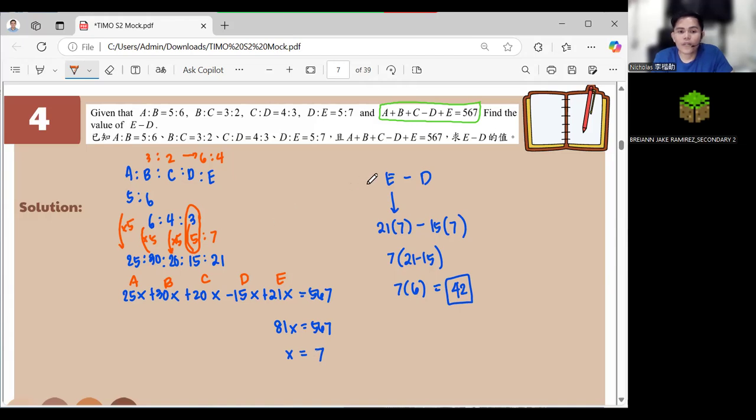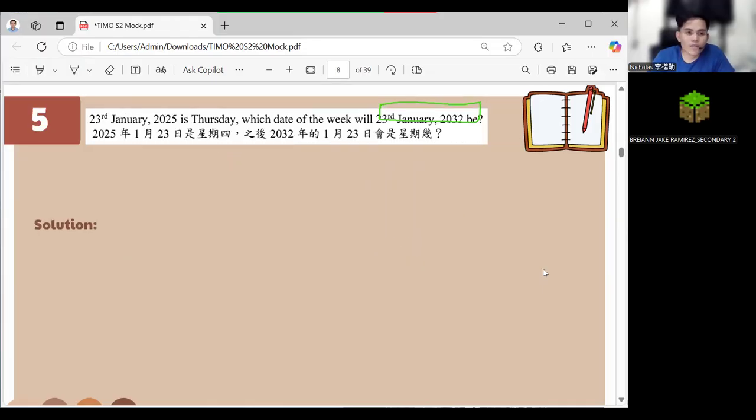Then we can solve for E. Then we can solve for D. Then subtract them. Then we can get 42, and that is our answer. Okay. Any more questions? None? Okay. Let's go to the next question.